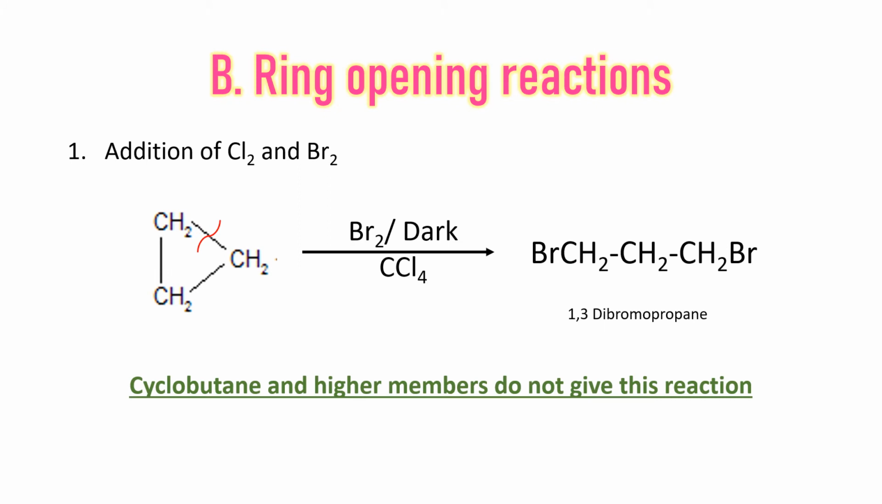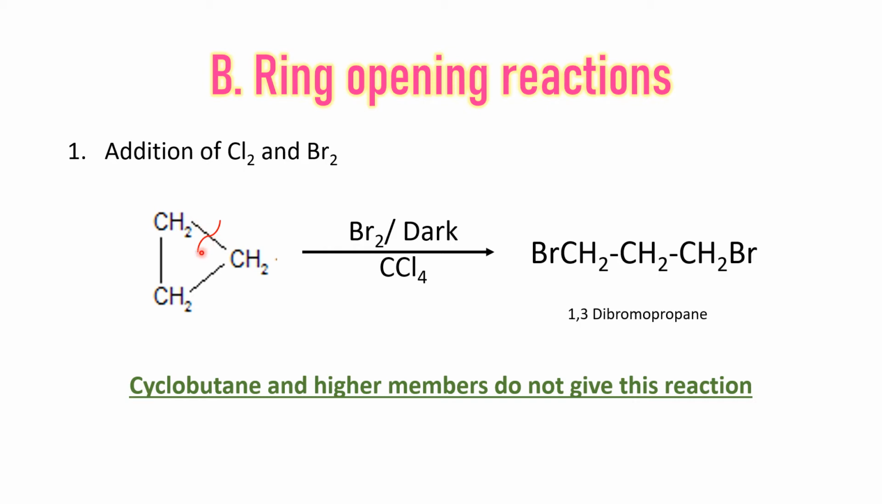Then there are several ring opening reactions. If we treat cyclopropane in presence of light with Cl2 or Br2, we have seen substitution takes place. But if we allow cyclopropane to react with Cl2 or Br2 in dark, that is in absence of light, the reaction will not be a substitution one, it is an addition reaction. This time cyclopropane will behave like an alkene.